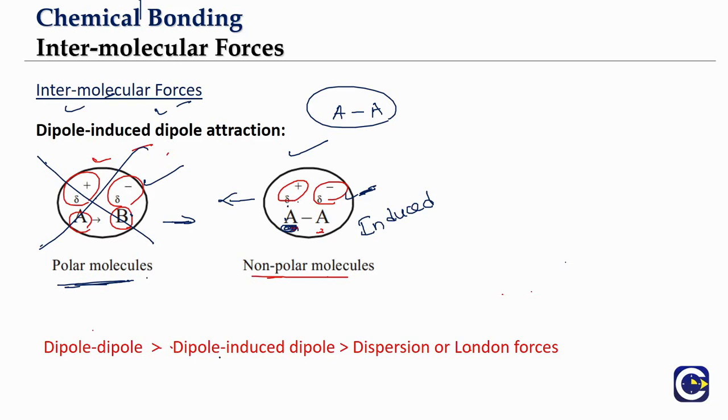So what we see is that the dipole induced dipole will have a little bit lesser strength of forces, and the dispersion force or London forces, which come due to the transient polarization, will have the weakest strength among these three types of van der Waals forces. The one that will be the weakest is the forces coming due to the transient polarization, which we call the dispersion forces or the London forces. Okay, so this is about the comparison in terms of